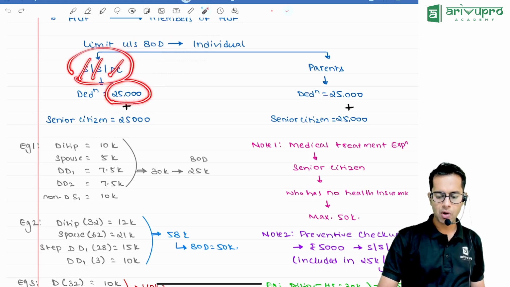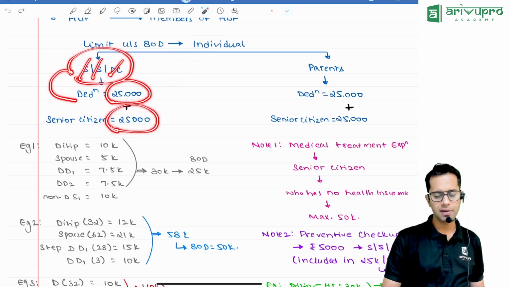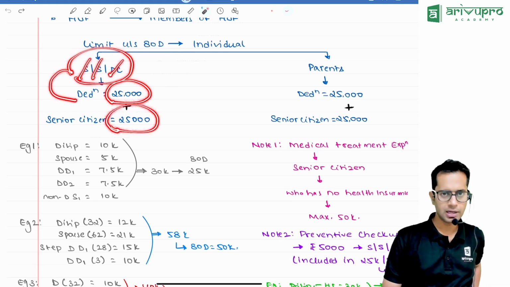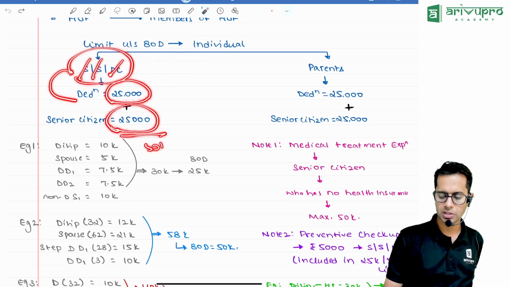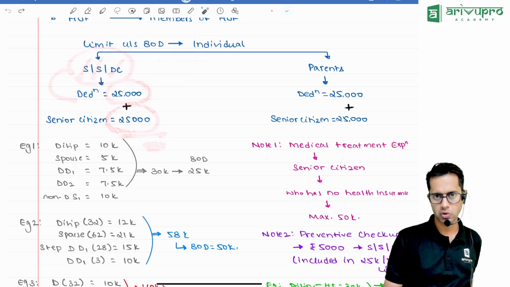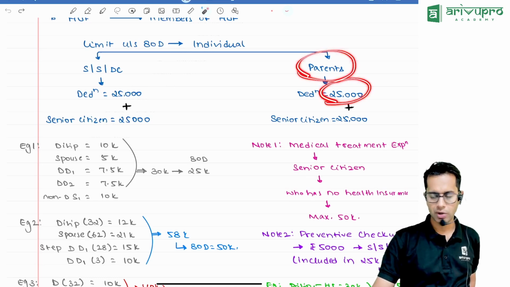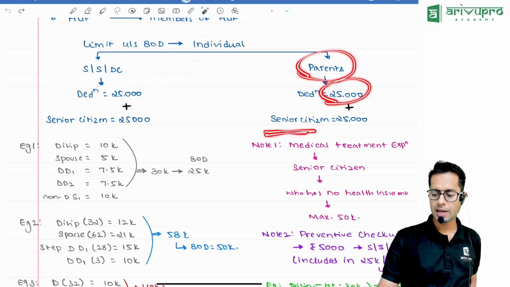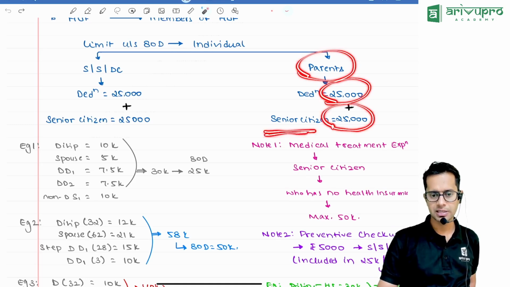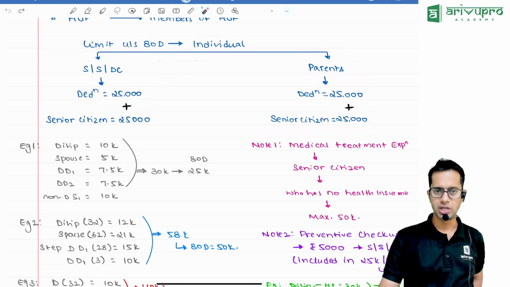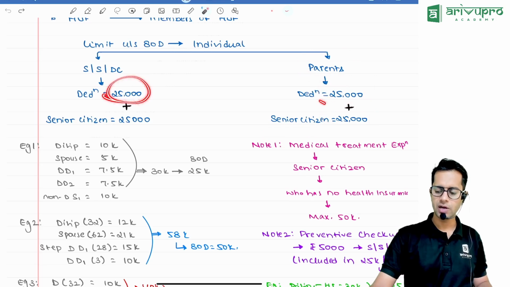And if any one among us is senior citizen, then the limit will be doubled. It will be another 25,000. So total limit will be 50,000, provided any one of us is a senior citizen. Similarly, for parents, the limit is 25,000. If any one of our parents is a senior citizen or both of them are senior citizens, an extra 25,000 will be added. So total deduction, if no one is a senior citizen, is 25, 25.